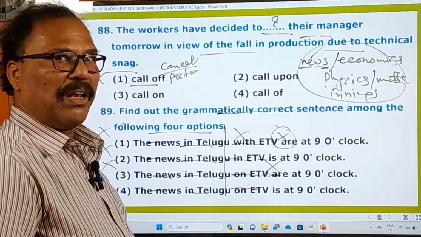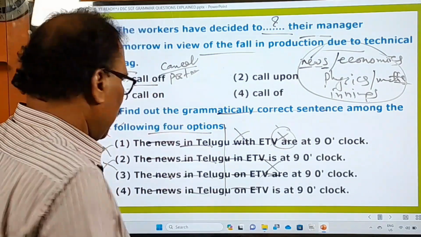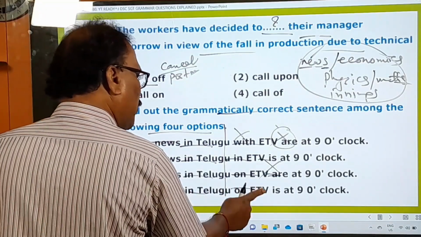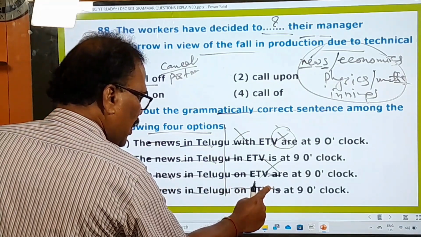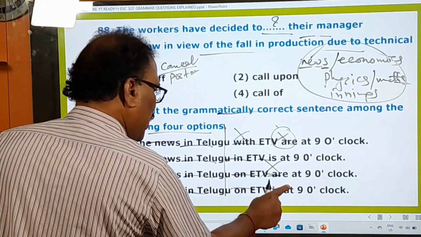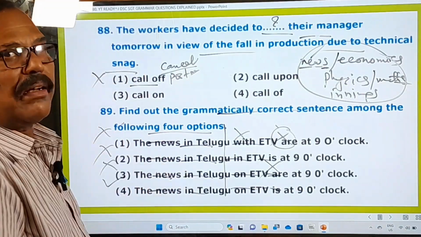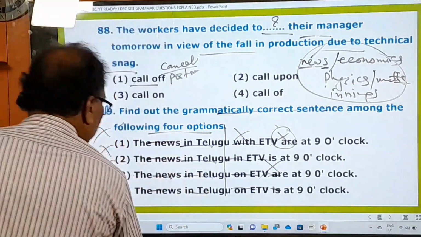I watched a movie last night on Gemini TV, on Ma TV, whatever it is. The news in Telugu on ETV, on Ma TV, on Gemini TV. The news is singular, therefore the helping verb is also singular. The news in Telugu on ETV is at 9 o'clock. So this is the only right one and all others are wrong ones, right? Now let's go to the next question.